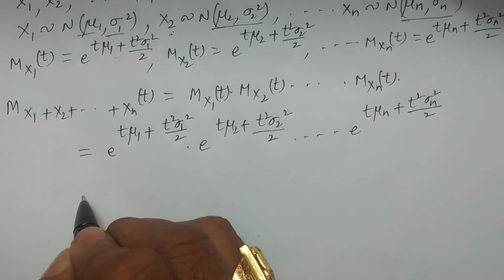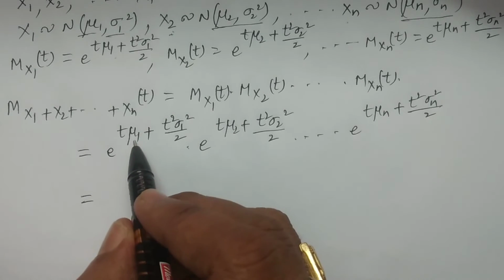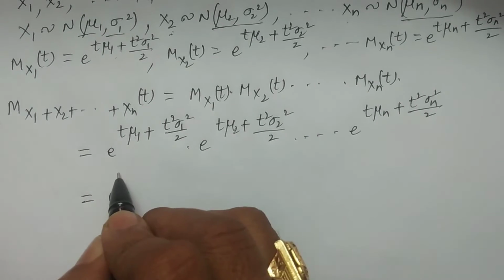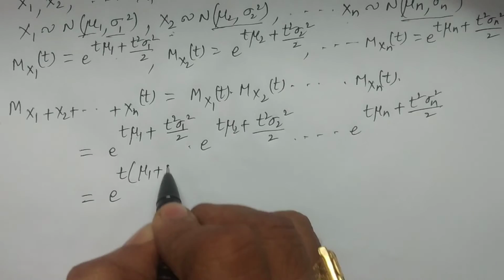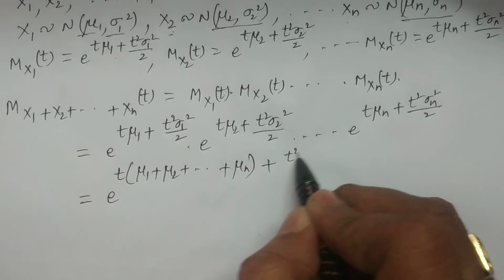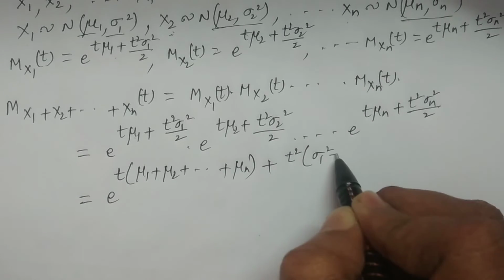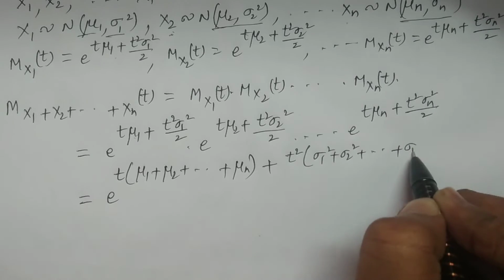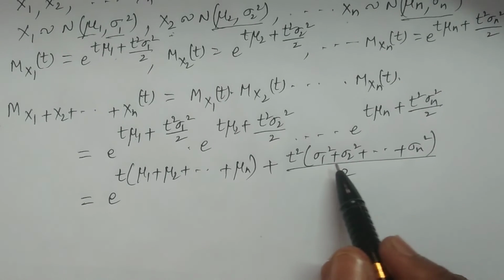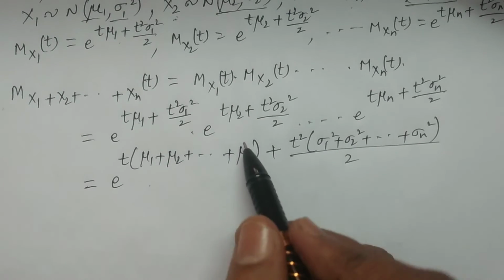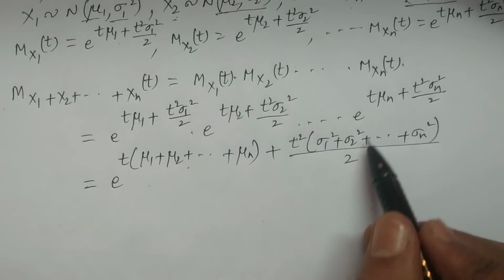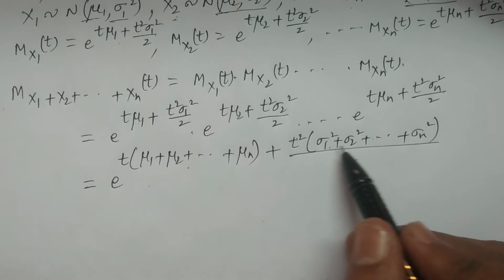Since all are e powers, I take the terms t mu1 plus t mu2 plus and so on t mu n. Therefore, e power t, taking t common, is mu1 plus mu2 plus and so on plus mu n, plus t square multiplied by sigma 1 square plus sigma 2 square plus and so on plus sigma n square, the whole divided by 2. This entire thing is the power of e. This is of the form t mu plus t square sigma square divided by 2, where in place of sigma square we have sigma 1 square plus sigma 2 square plus and so on plus sigma n square.